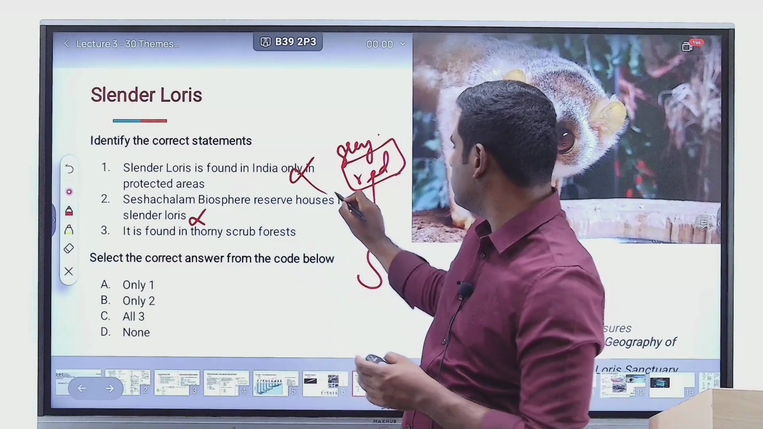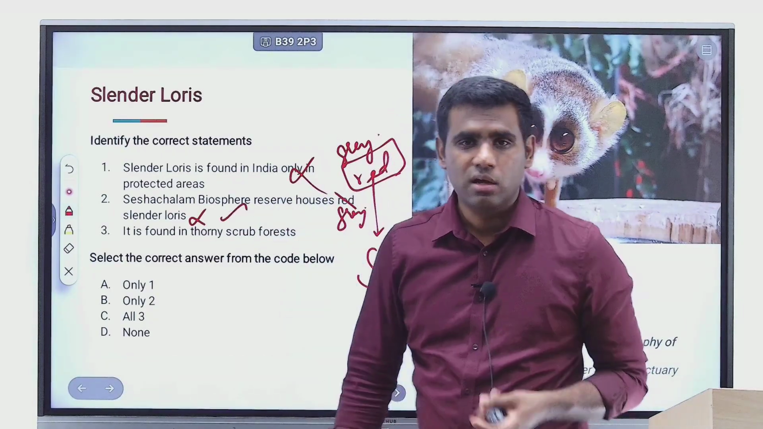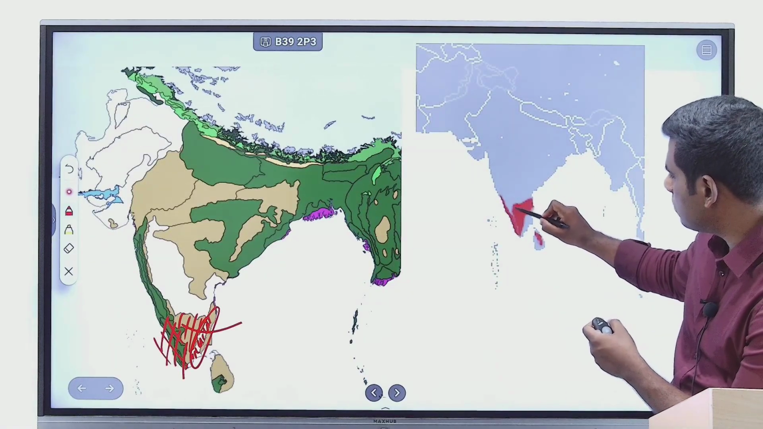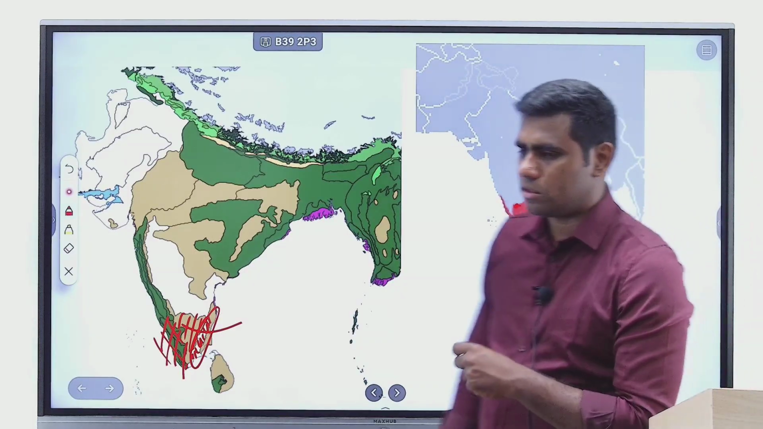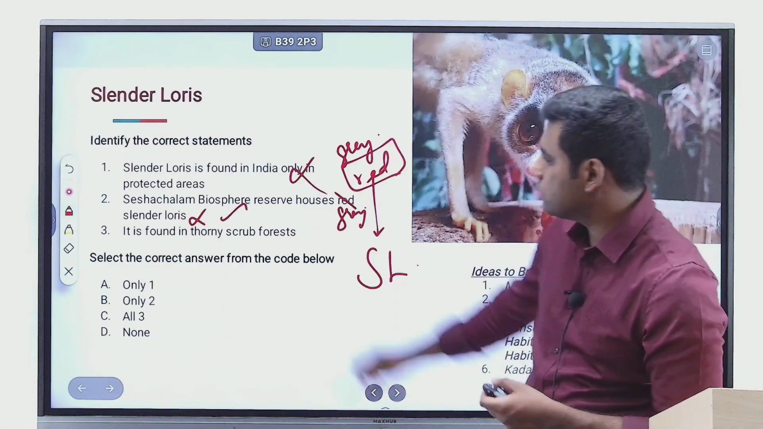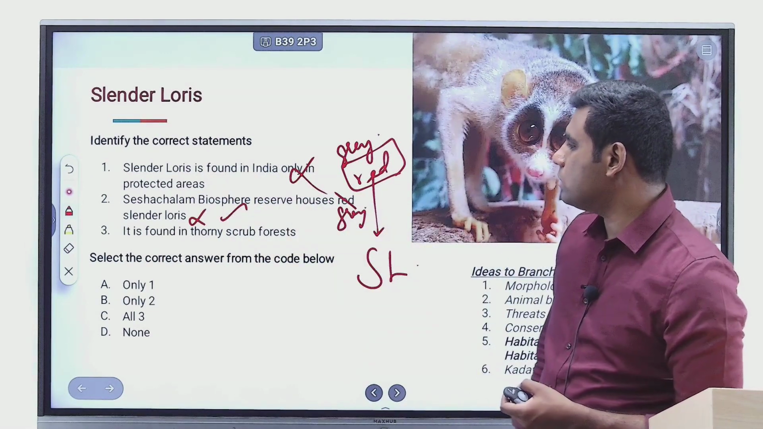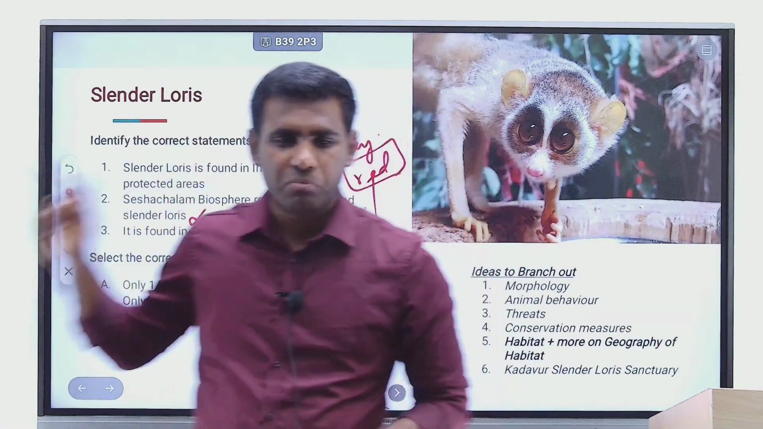If only it was given that it houses grey slender loris, in this case the answer would be right, because Seshachalam Biosphere Reserve is located in Andhra Pradesh, and it is located within the habitation area of the grey slender loris, right? So this statement is wrong as of now. It is found in thorny scrub forest. It's a correct statement. So only one would be the right statement for this particular question.